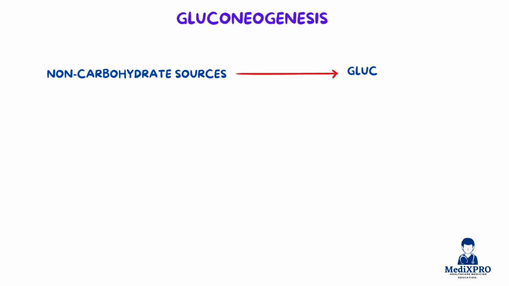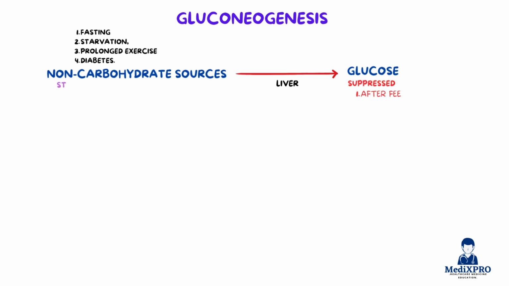Let's dive into one of the most high-yield exam favorite topics in biochemistry, gluconeogenesis, a major topic of UHS MCQs, SEQs, and VIVAs. Gluconeogenesis is the metabolic process where glucose is synthesized from non-carbohydrate sources, especially during fasting, starvation, prolonged exercise, or diabetes. It mainly occurs in the liver, and to a lesser extent in the renal cortex. This pathway is suppressed after feeding due to insulin and is stimulated during fasting by glucagon and cortisol.